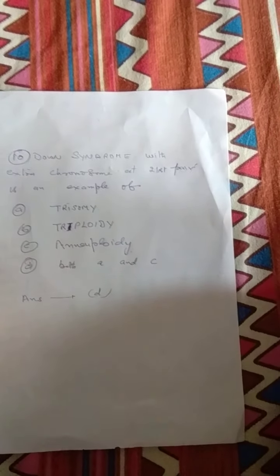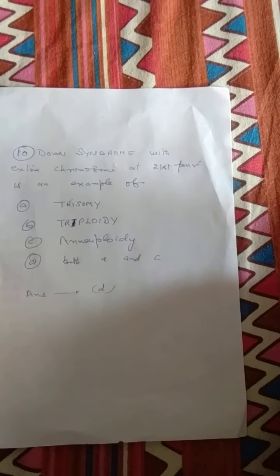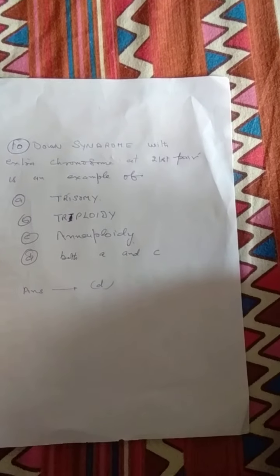If there is an extra chromosome, either loss or gain, then this is termed as somy. So here is one extra chromosome at the 21st pair in Down syndrome. This is an example of trisomy.